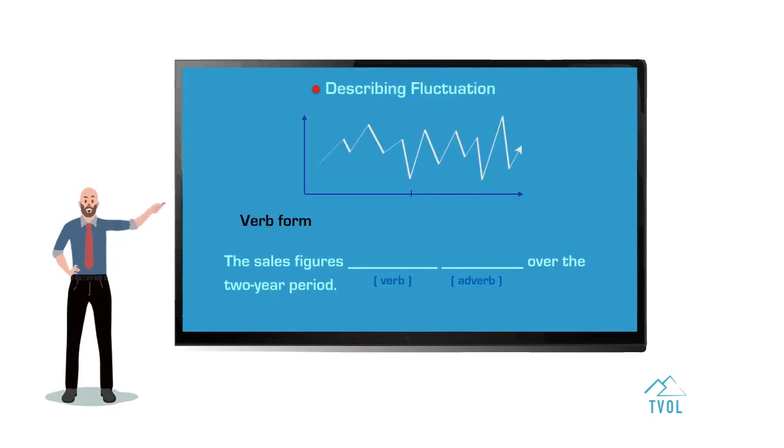Describing fluctuation. For practical purposes, I'm going to be talking about sales over a 2-year period in all the graphs. So what I'm going to use right now is a verb form. I'm going to use a verb along with its adverb. The sales figures fluctuated erratically over the 2-year period.